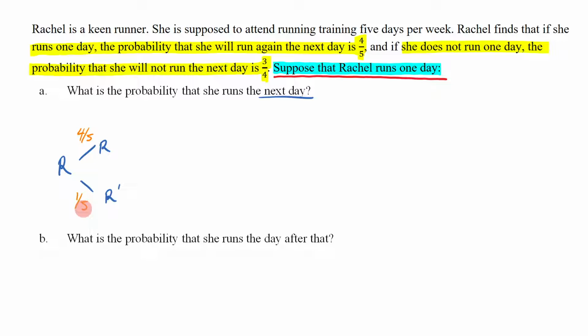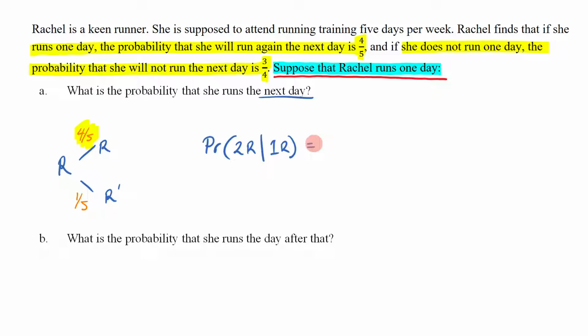And you even see the language that I'm using here. Here I said, given that she has run, what's the probability that she doesn't run the next day? This statement right here is a conditional probability statement. What's the probability that she runs the next day? Well, it's simply going to be 4 on 5. So you can think about this statement right here as asking this: what's the probability that she runs on day 2 given that she ran on day 1?